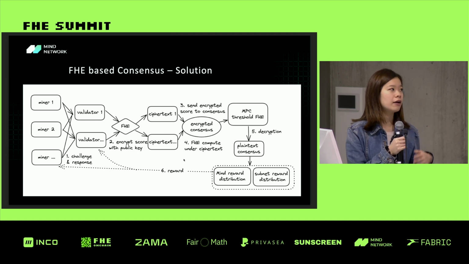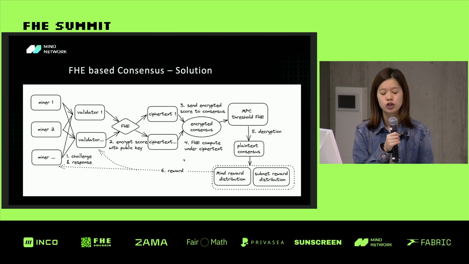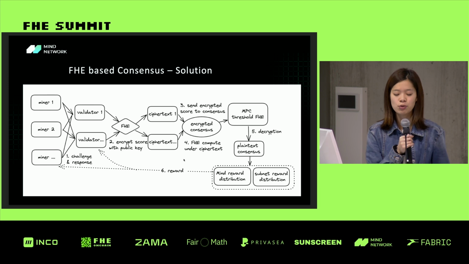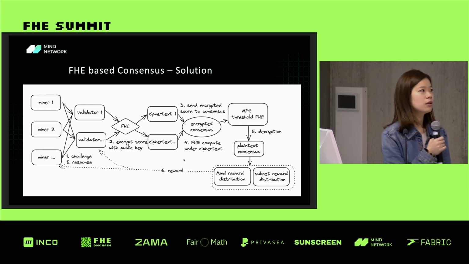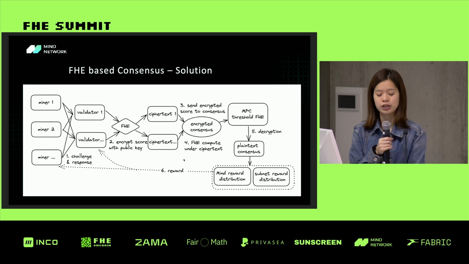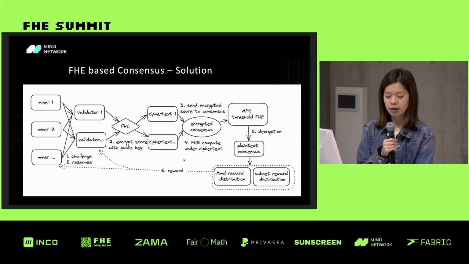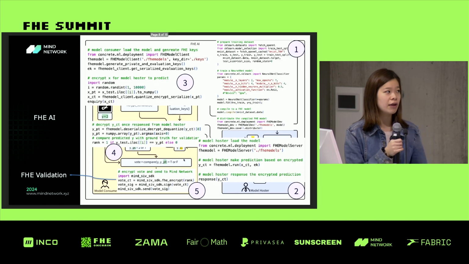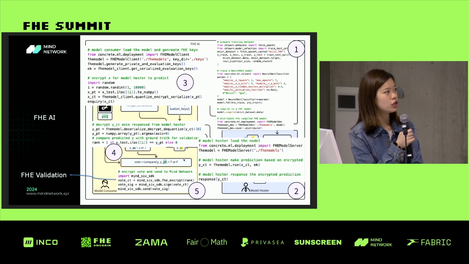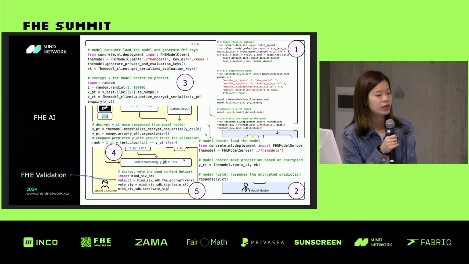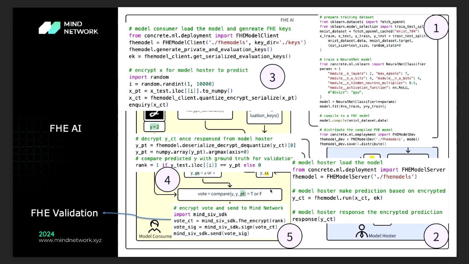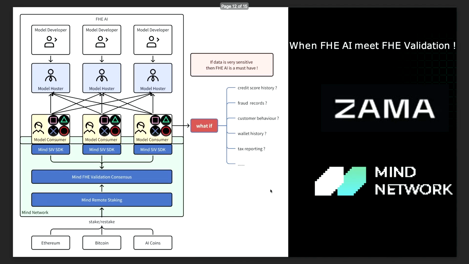So we will conduct this FHE AI, and then we will reach consensus for them to get the result, the predictions of the training or something. So this is also at the very beginning of the cooperation, our first picture of how our technique looks. But in the future, I think there's more.